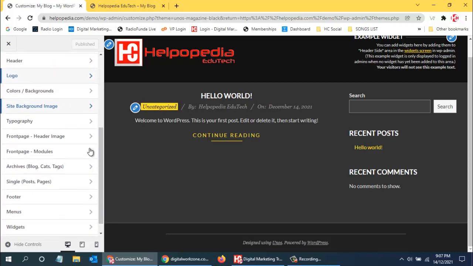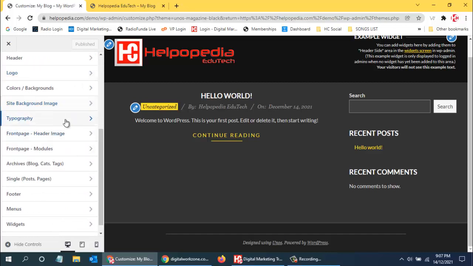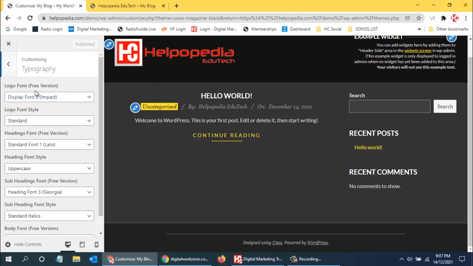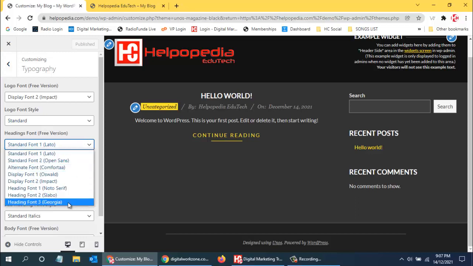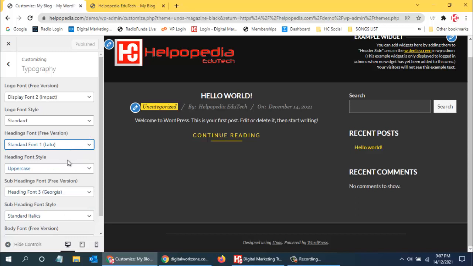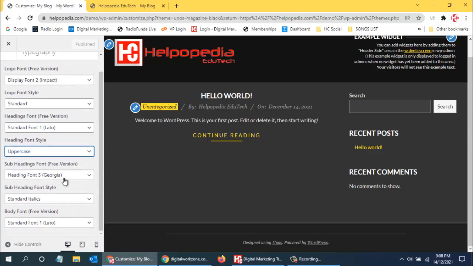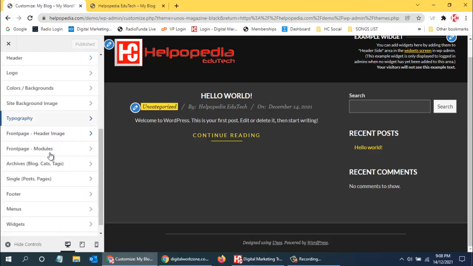Then typography is all the fonts that you want to use. So logo font, then logo font style, then heading font. So right now we are using this font. So in case if you want to change the font, then you can change the font also. You get some options. Then heading font style, whether it is upper style or standard. So all those things you can select for the website over here. That is typography.